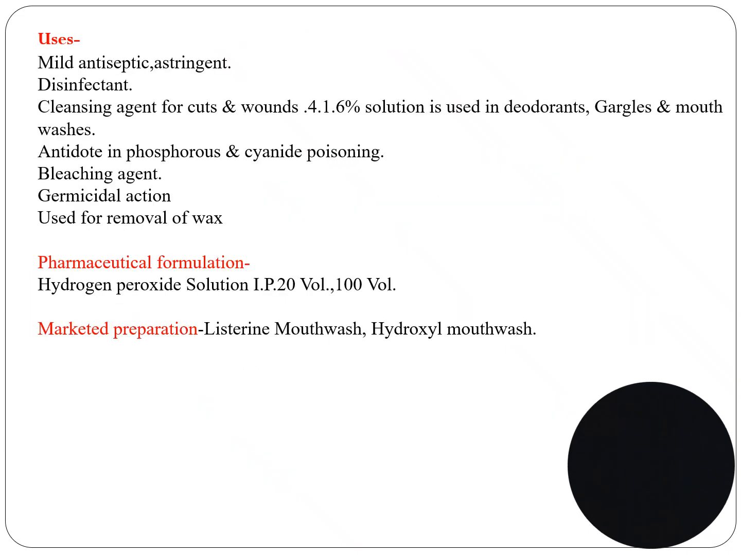It is used as a mild antiseptic, astringent, disinfectant, and cleaning agent for cuts and wounds. A 1.6% solution is used in deodorants, gargles and mouthwashes. It is used as an antidote in phosphorus and cyanide poisoning, as a bleaching agent, for germicidal action, and for removal of wax. Pharmaceutical formulation: hydrogen peroxide solution IP, 20 volume, 100 volume. Marketed preparations are Listerine mouthwash and Hydroxyl mouthwash.